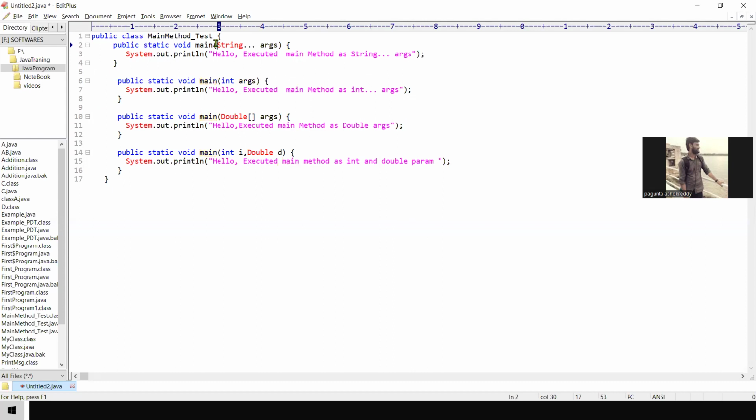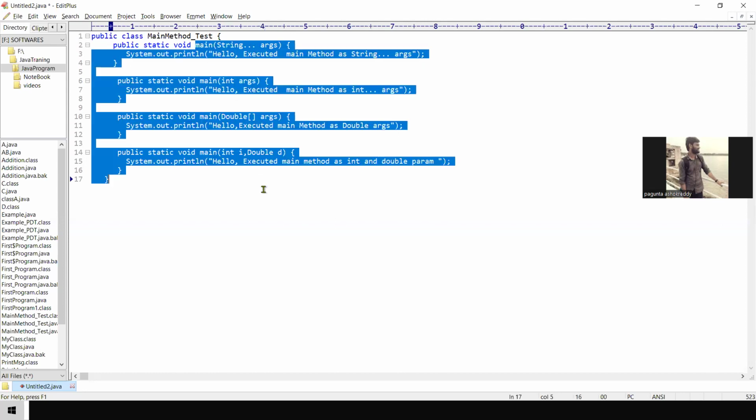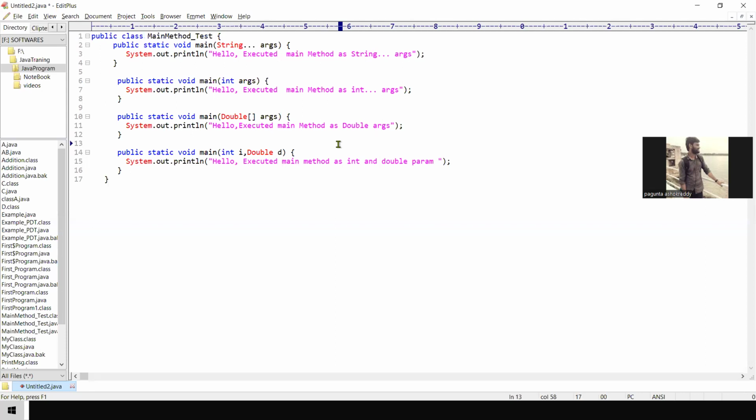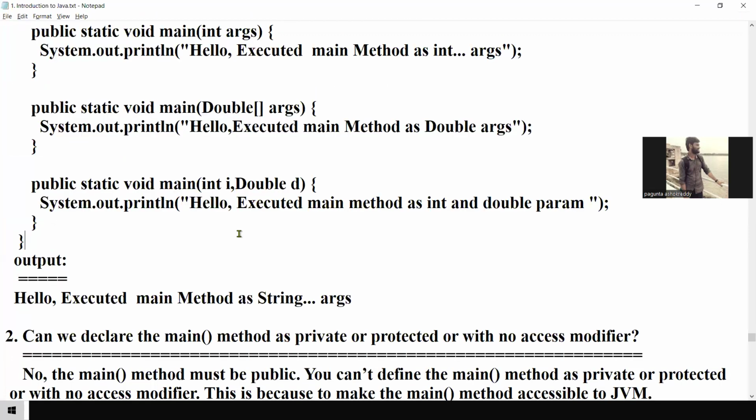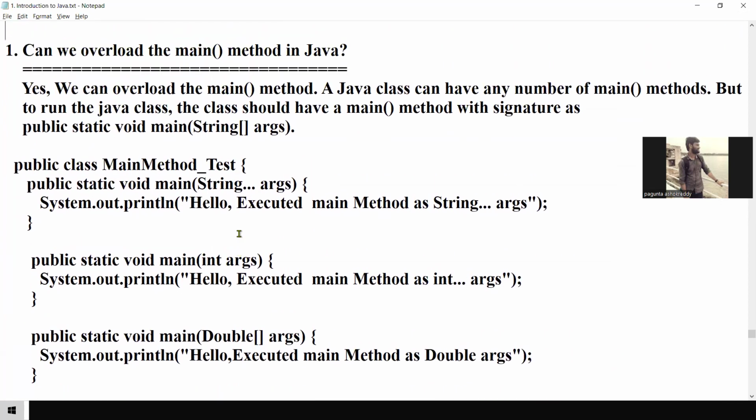Method name is the same, but the parameters are different, right? This is the overload. Method name is the same, different types of parameters. This is method overloading. What is this?